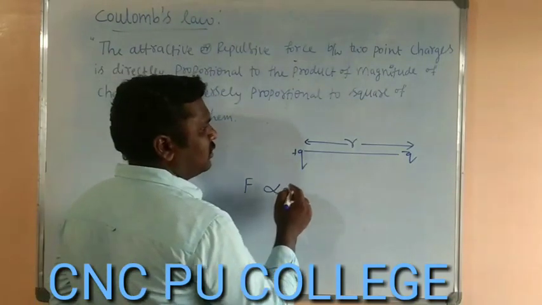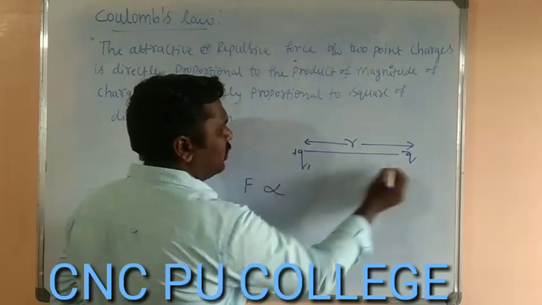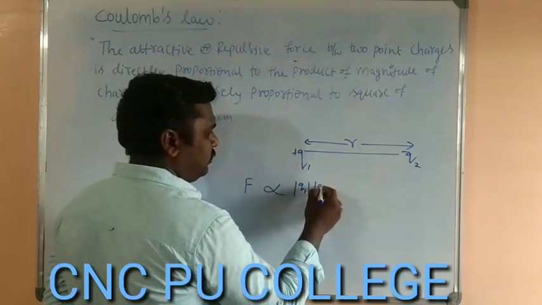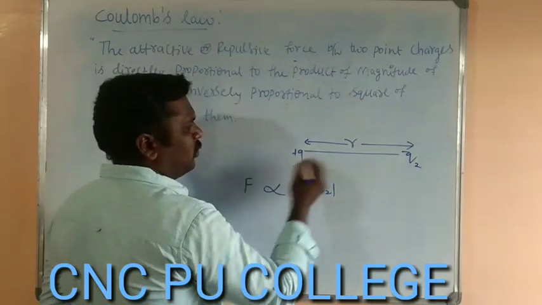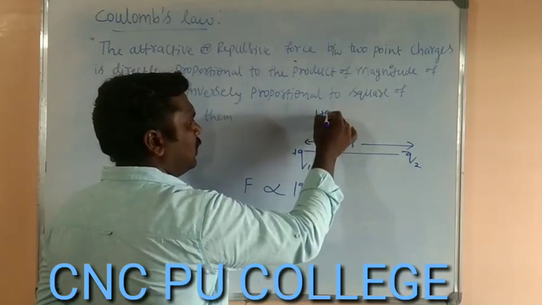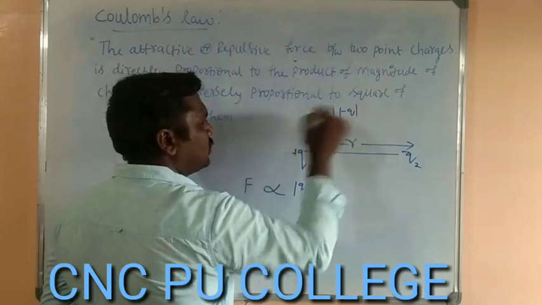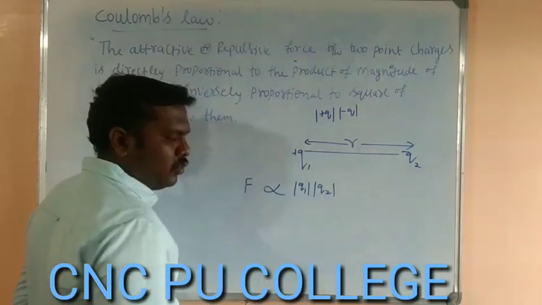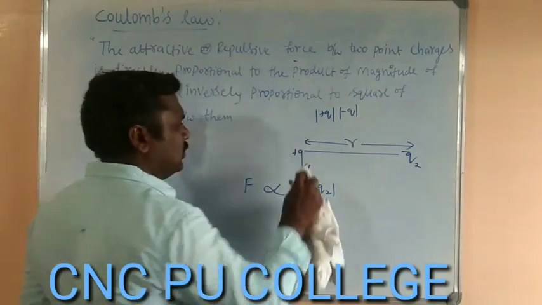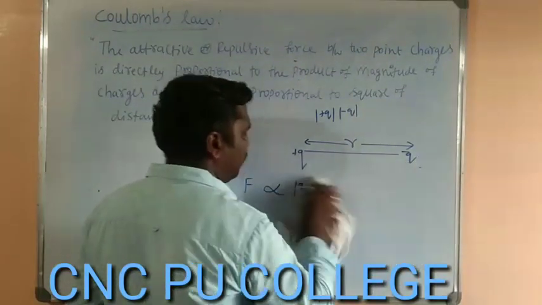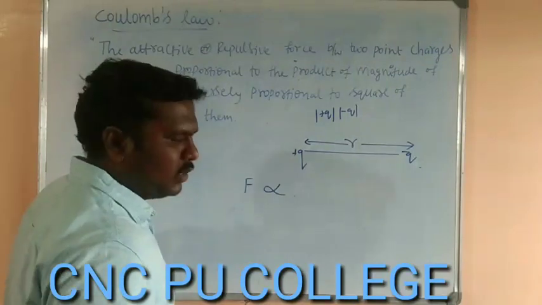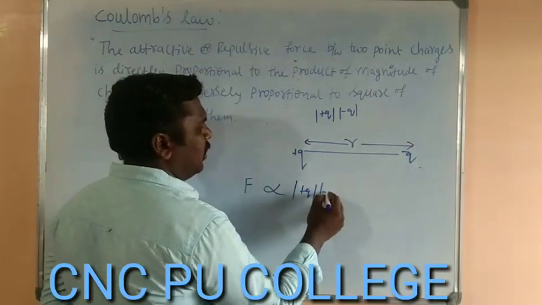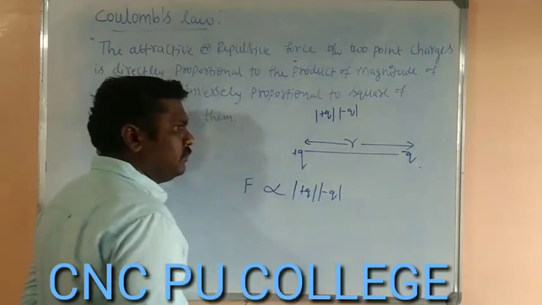Let us consider this as Q1 and this as Q2. Or we can stick to the initial consideration, that is the magnitude of plus Q and the magnitude of minus Q.